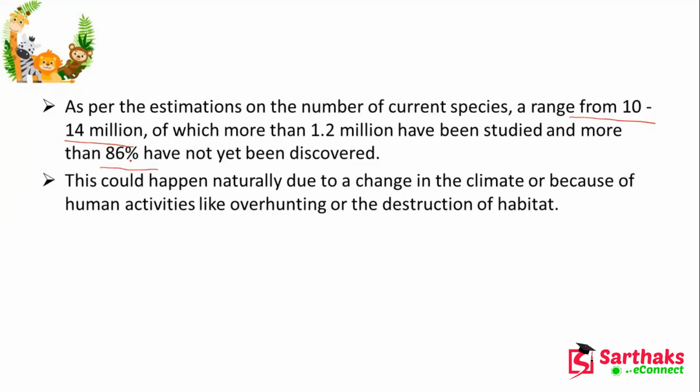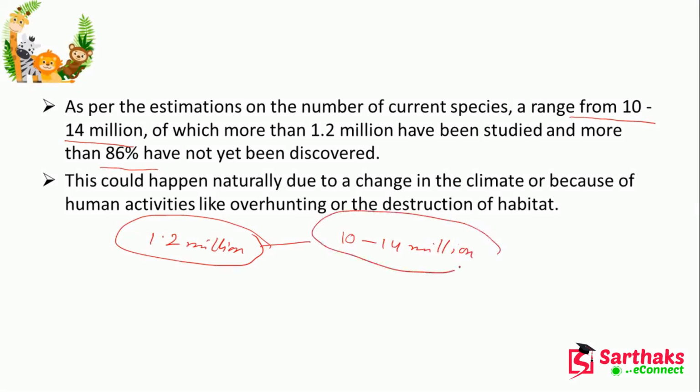So you can see that 1.2 million species have been studied already. But among these 10 to 14 million species, how will we study those? Because these do not exist now. These are not existing now.